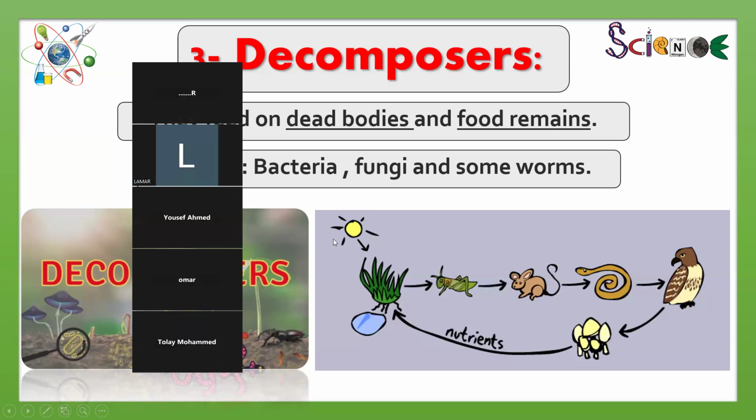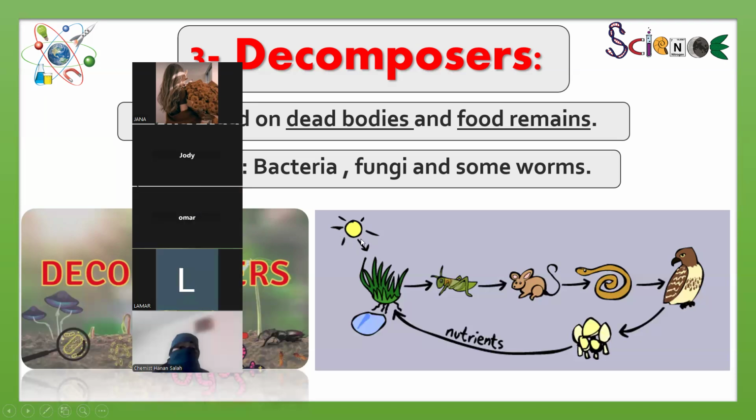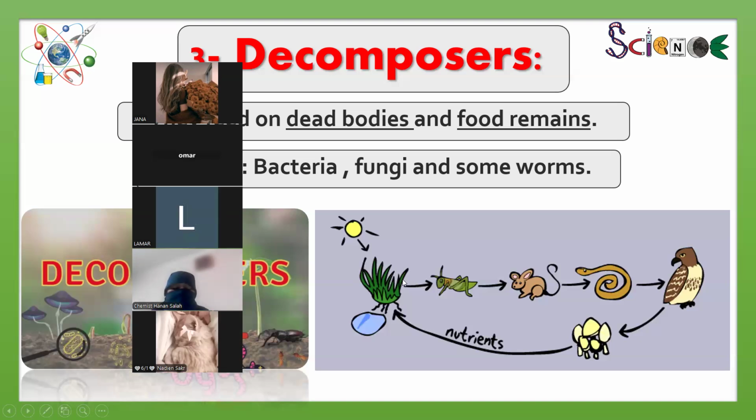Bacteria with fungi and... No, this is the last one. The last one, bacteria, fungi, and some worms. But the first thing in the food chain, from where you will get the energy? From the sun, yes, right. And the sun gives the energy to which living organism? Plants. Plants, right? Excellent. That's a producer. Thanks a lot, Nadine. Let's continue.